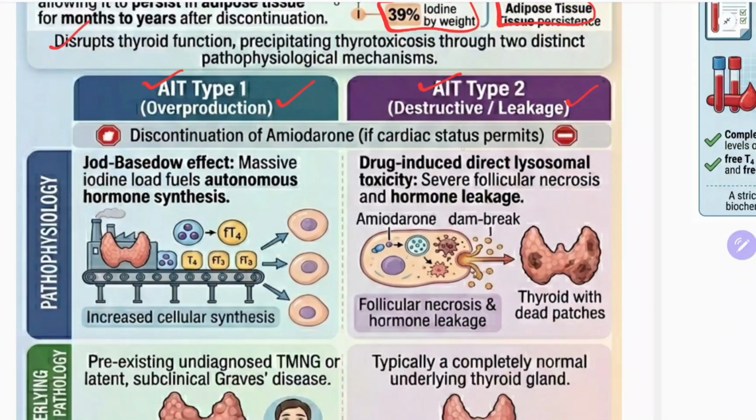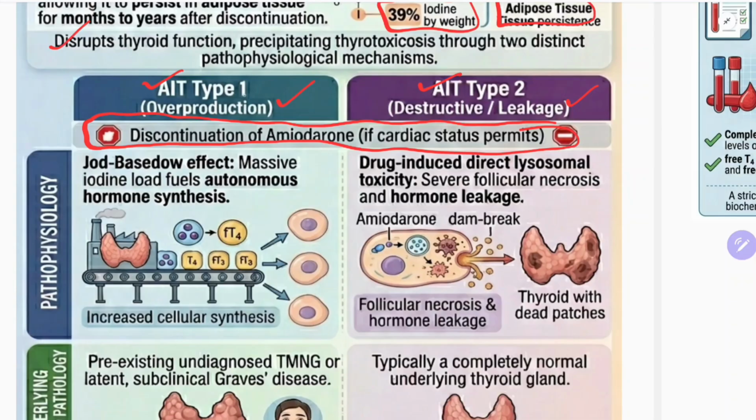Simple. So discontinuation of amiodarone is important if cardiac status permits. This is the treatment of choice in these patients. If cardiac status permits, then just discontinue. If safer alternatives are available and you can switch over to that alternative, then just take out your amiodarone. But in AIH, meaning amiodarone-induced hypothyroidism, if it is controlling the arrhythmia well in the patient, then don't cut the amiodarone, just increase the dose of thyroxine. So that was the treatment in AIH.